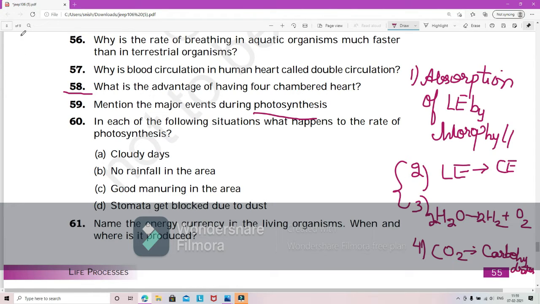Okay, next, in each of the following situations, what happens to the rate of photosynthesis? So how is the rate of photosynthesis being affected? During a cloudy day, what happens is the rate of photosynthesis will reduce because the availability of sunlight will be low. Correct, because in the sky the sunlight will be blocked by the clouds.